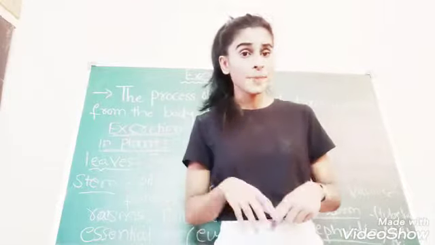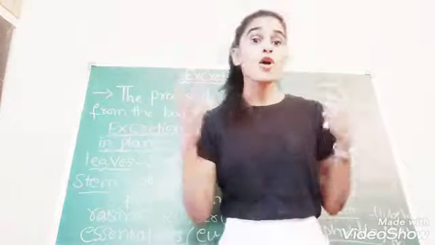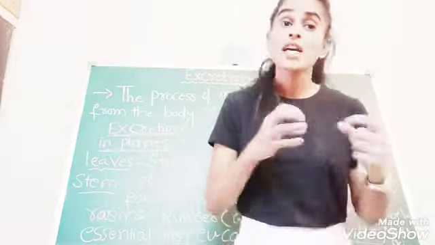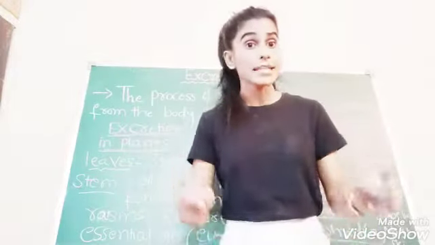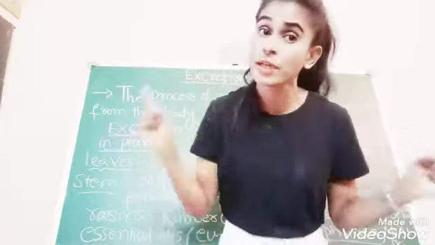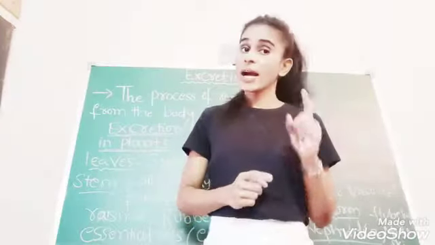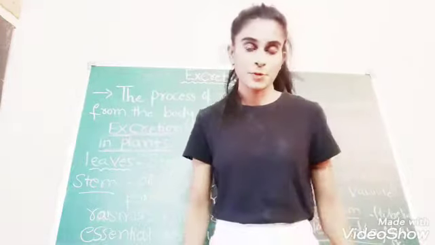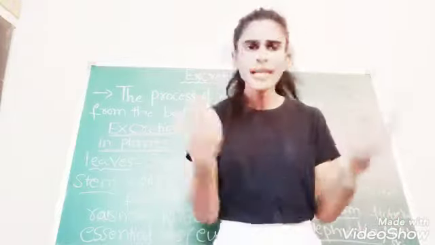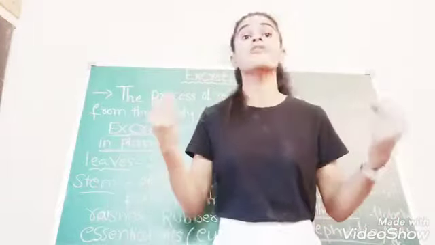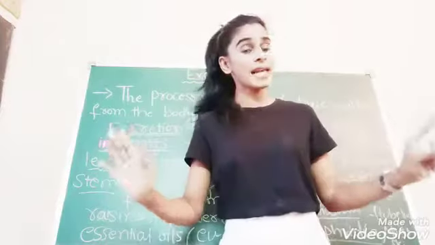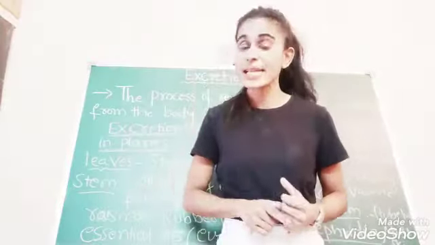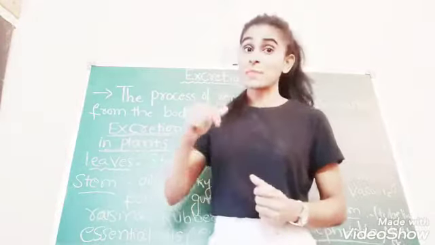Like us and like animals, plants also produce waste materials. Plants also produce toxic substances that need to be removed from the body of the plant. But plants produce a very small amount of waste, in a very small quantity. Still, waste is waste and it needs to be removed. So in today's session we will be discussing how excretion takes place in plants.